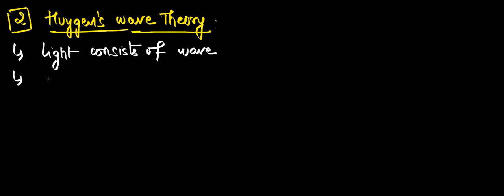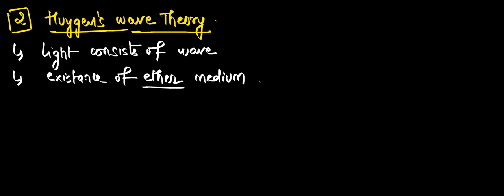Now, he imagined the existence of ether medium. What is this ether? Huygens only must know. Nobody knows till now, Gautam. Nobody has an idea about ether. He just said that light travels in a medium called ether. Like how we have solid medium, liquid medium, gas medium, vacuum, in the same way, he just imagined one medium called ether. But in reality, so far no scientist has discovered this. He just said like that, but this is also a drawback.